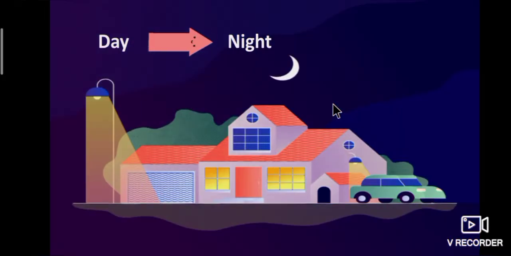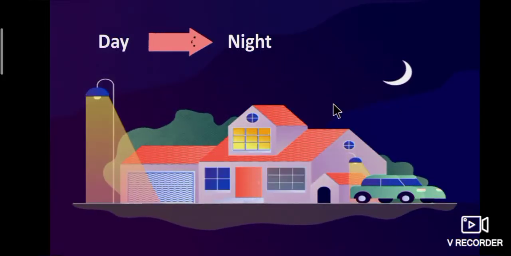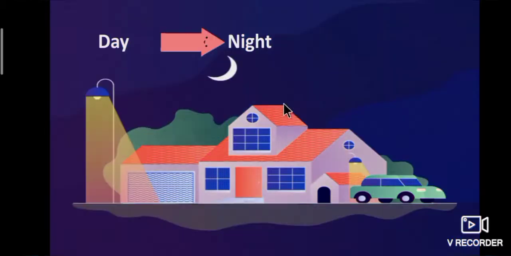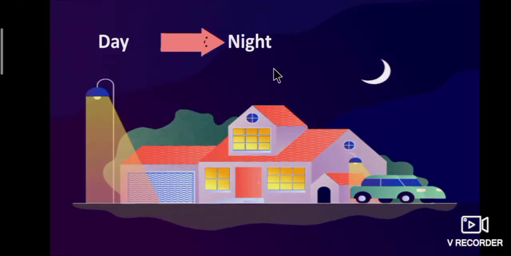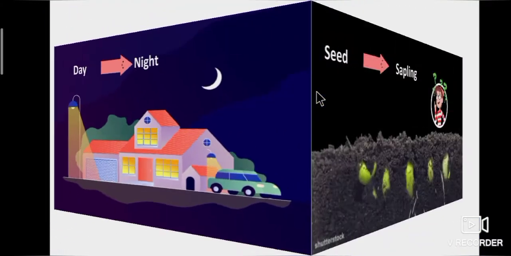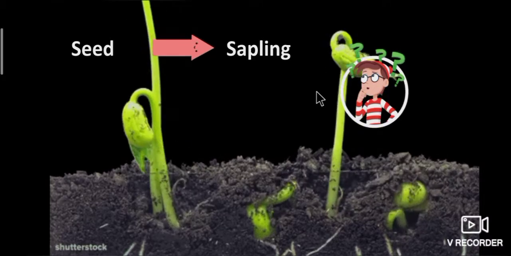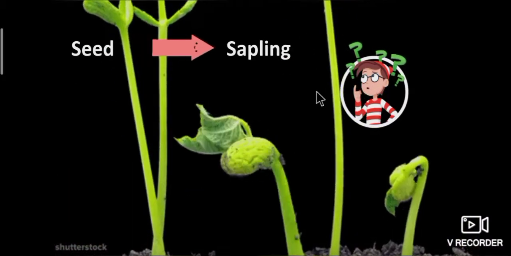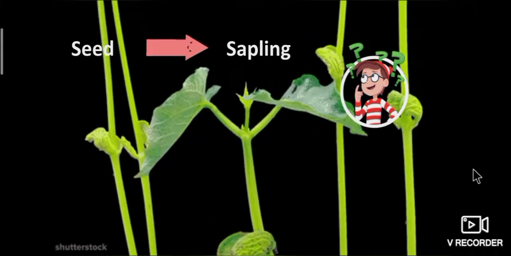Students, let's see some examples of how changes happen in nature. Day will be changed to night. Similarly, seed is changed to sapling over a period of time.